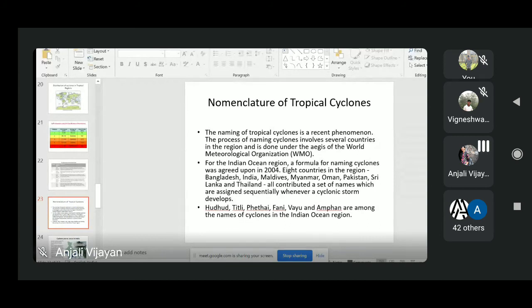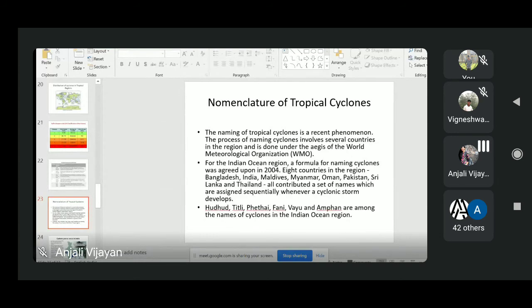If you take the case of Indian tropical cyclones, which happen in the Indian Ocean region, there is a formula which came in 2004. In this naming process, there are 8 countries nearby the Indian Ocean, which include India, Pakistan, Sri Lanka, Bangladesh, Maldives, Myanmar, Thailand, and Oman. The cyclone names are submitted to the World Meteorological Organization. There is a committee called the Regional Tropical Cyclone Committee, and they suggest some names.